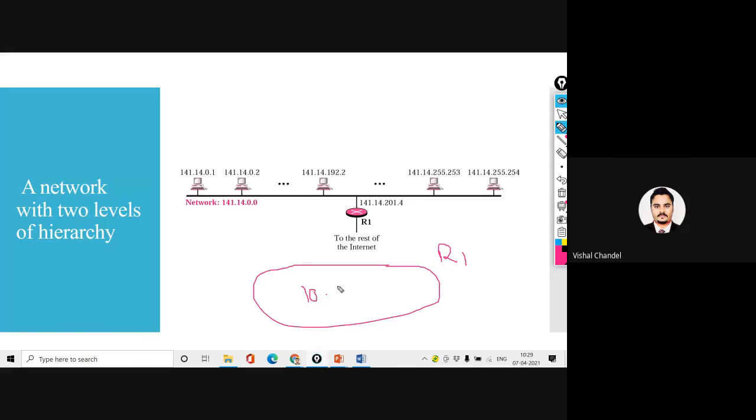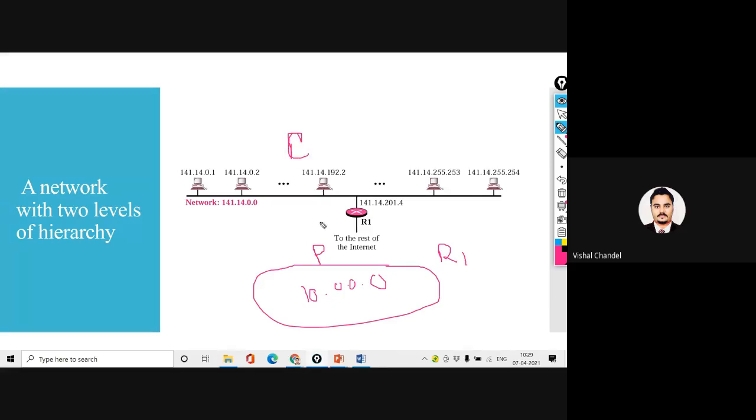It will be clearer if I say R1 is a network, and its network ID will be 10.0.0.0. So we can say this R1 is a parent and this network is a child.